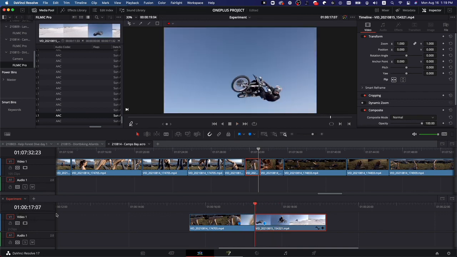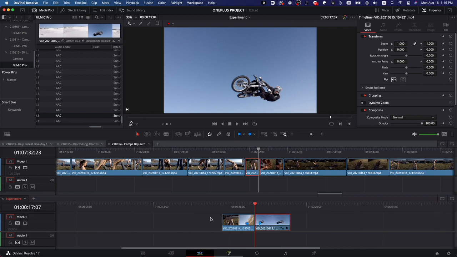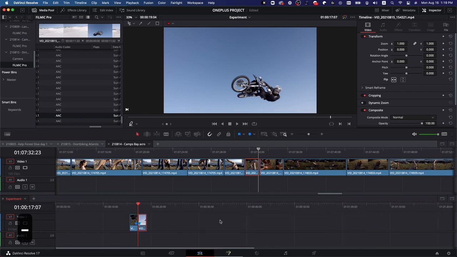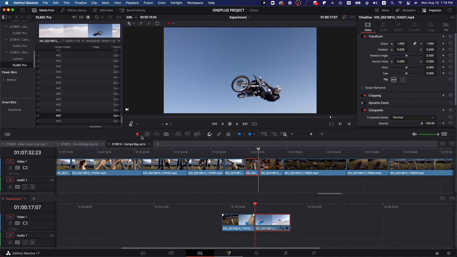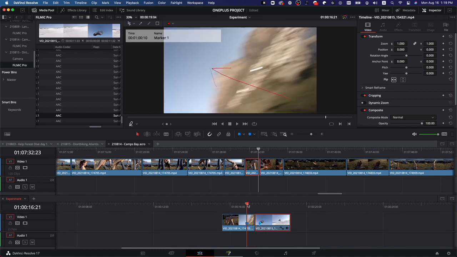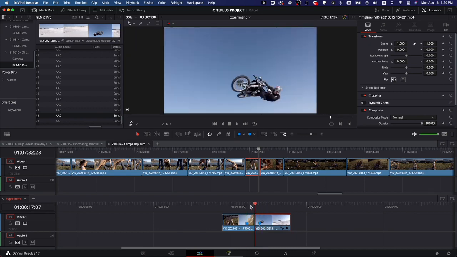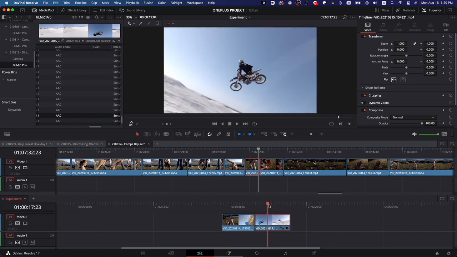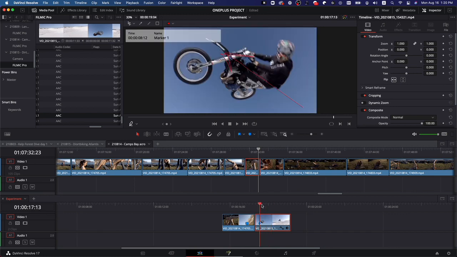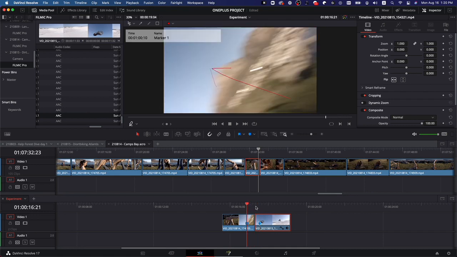So now that I have this new experiment timeline, this is kind of where I'm putting down my ideas. And with these annotations, the arrows, it's actually very helpful because sometimes even for me, it could be hard to understand if something works. Drawing an arrow out like that to very easily understand what direction the camera is moving will allow you to know if both of these clips work pretty easily. Because sometimes it can honestly be hard even for me to get an idea if the camera movement is the same. But in this case, it is, and I'm stoked.